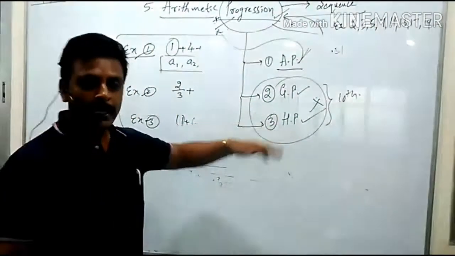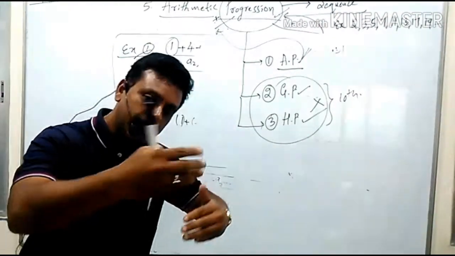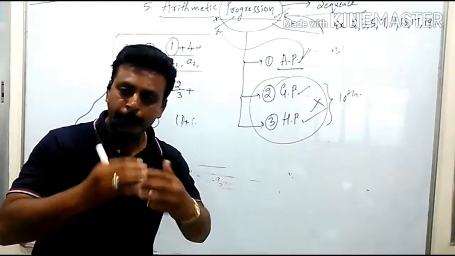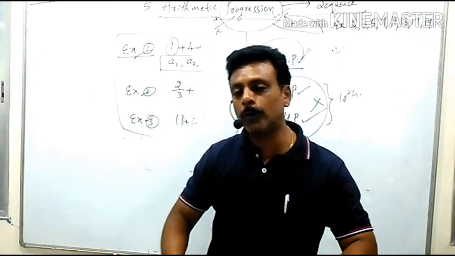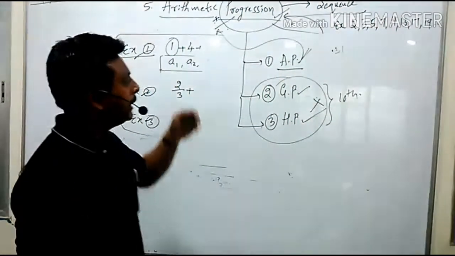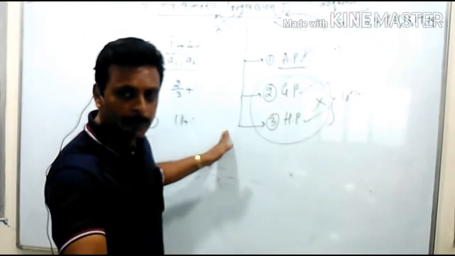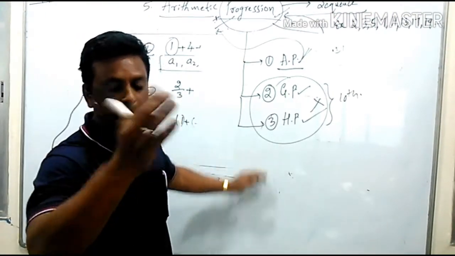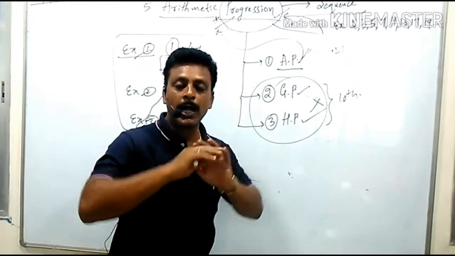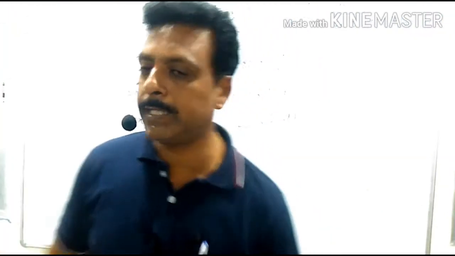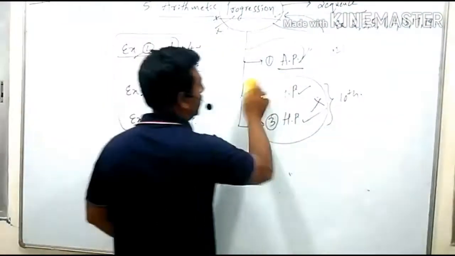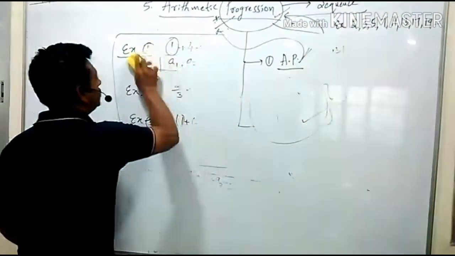In GP, the group of numbers follows a different rule. In HP, the group of numbers follows a different rule. On the basis of rule, we classify progression into three types: arithmetic progression, geometric progression, and harmonic progression. But we are not going to study GP and HP. You are going to study only arithmetic progression.